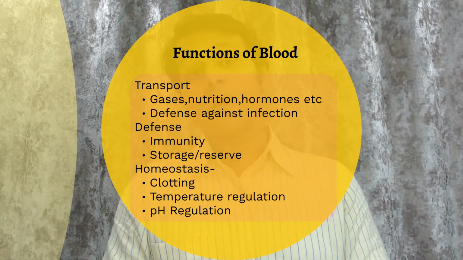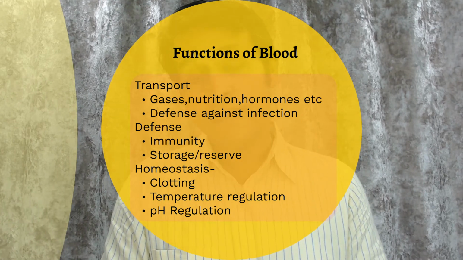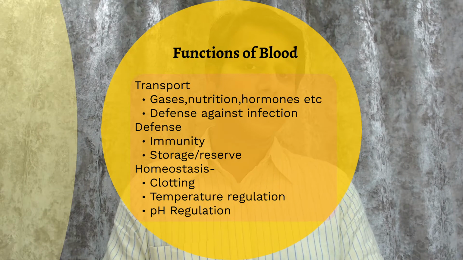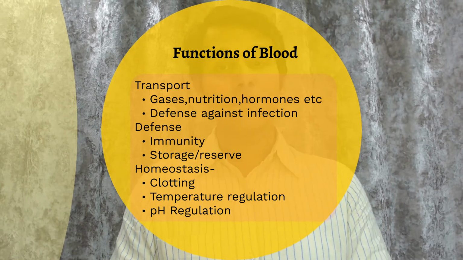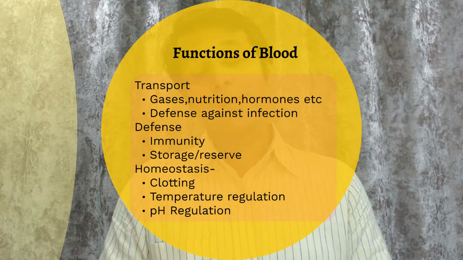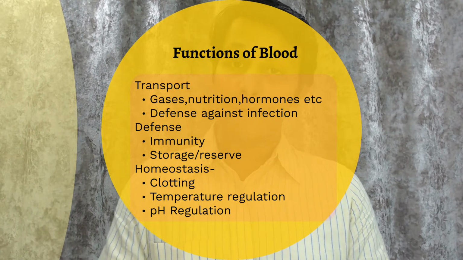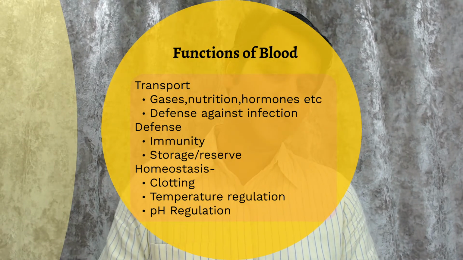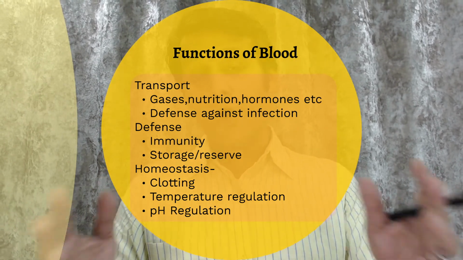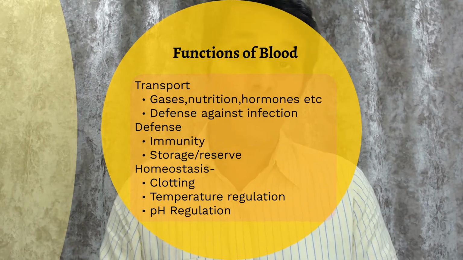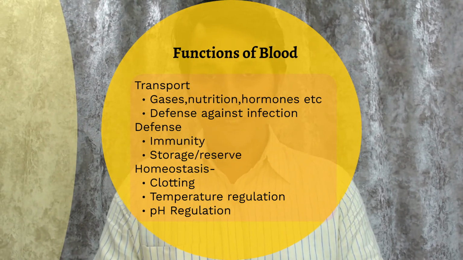Apart from these, blood also has homeostatic mechanisms, among which the most important is the clotting mechanism, which prevents blood loss in case of certain injuries to the body or the blood vessels. The blood also plays a very vital role in temperature regulation as a homeostatic function, and in pH regulation. We'll be discussing all these functions in detail, and we are going to discuss the function of each of the components of the blood in detail.